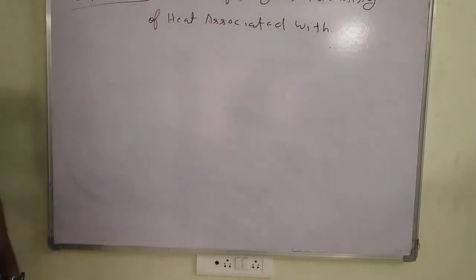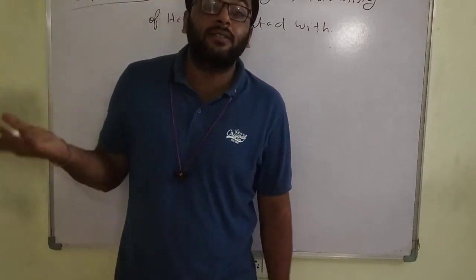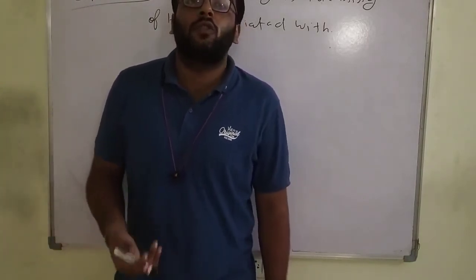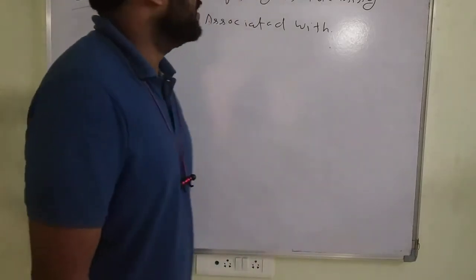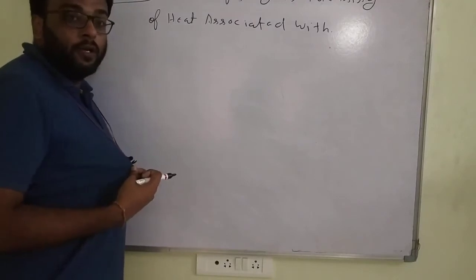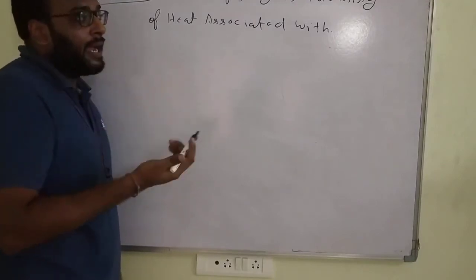A particular body has a different body temperature. Plants have a different body temperature, animals have a different body temperature. So what is temperature? The intensity of heat associated with a body. I have a different body structure, so my temperature is different. In humans also it is just minorly different.